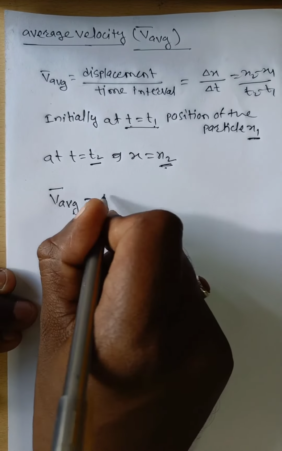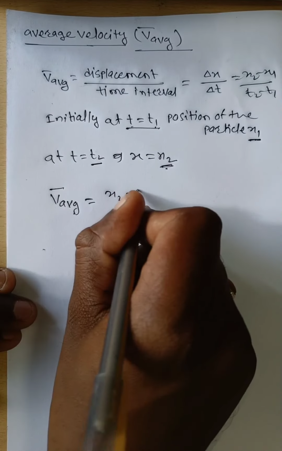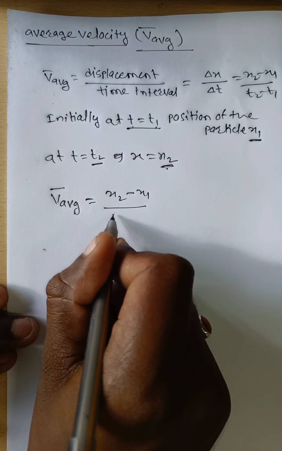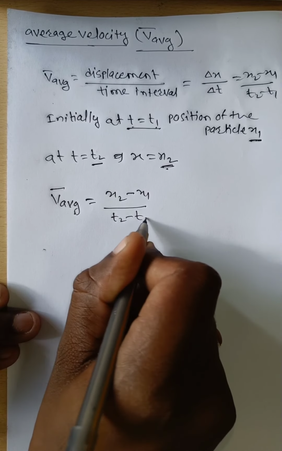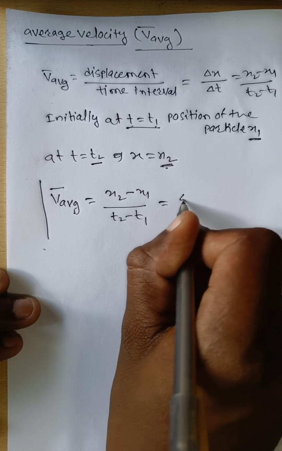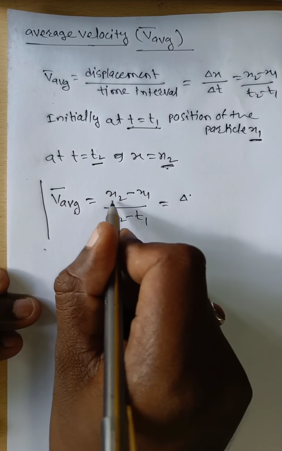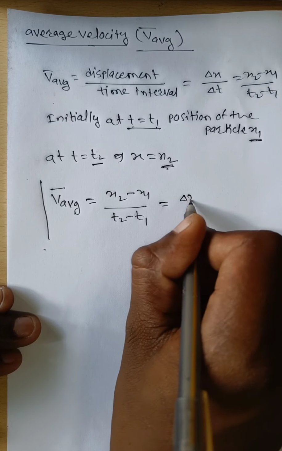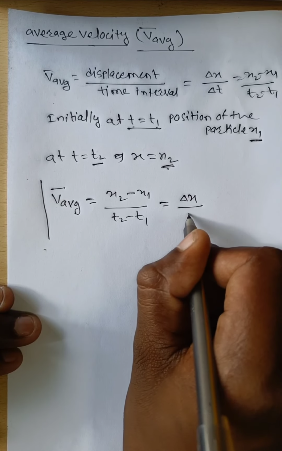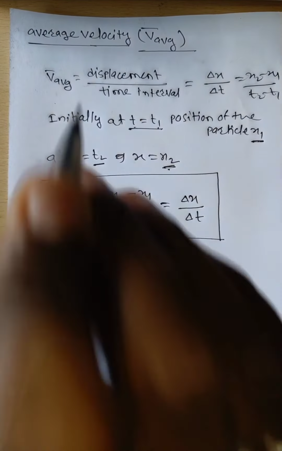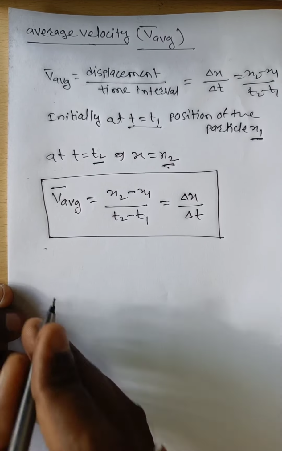Here x2 is the final position, x1 is the initial position, t2 is the final time and t1 is the initial time. Therefore average velocity is (x2 minus x1) divided by (t2 minus t1), or delta x divided by delta t. This is about the average velocity.